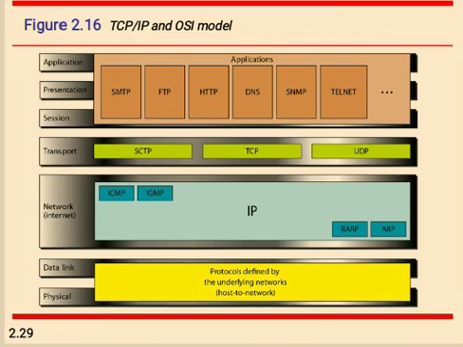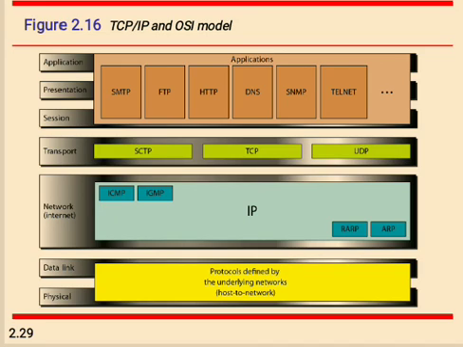In this diagram we can see the application, presentation and session layers and their contents. Here in the application layer: SMTP, Simple Mail Transfer Protocol, FTP, File Transfer Protocol, HTTP, Hypertext Transfer Protocol, DNS, Domain Name System, SNMP, Telnet. These are all used in the application, presentation and session layers. In the transport layer there are only SCTP, TCP and UDP. We are going to learn these all in the next chapter.